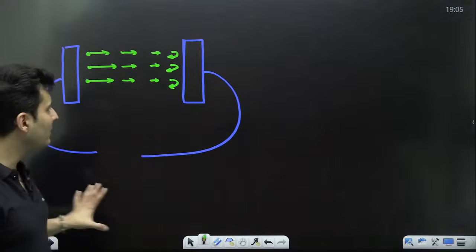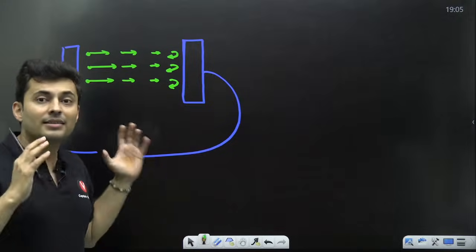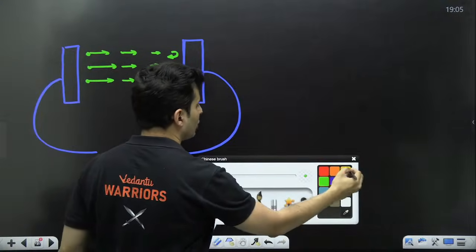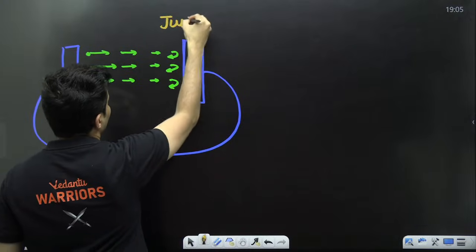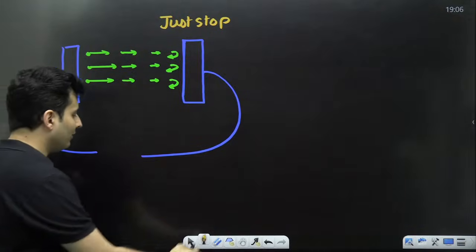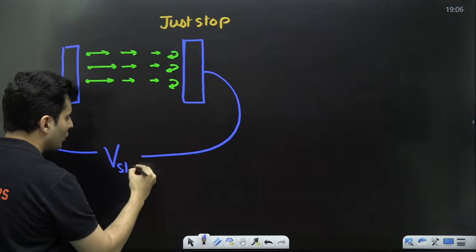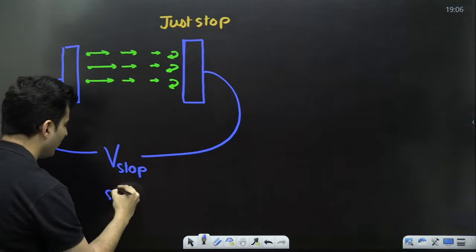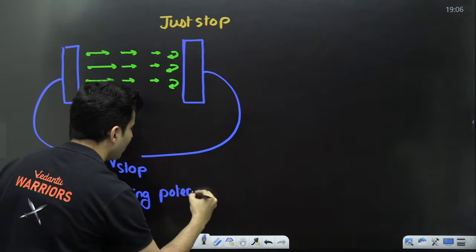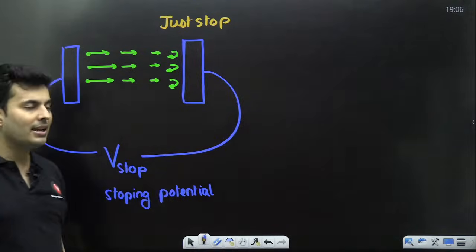They make a U-turn. That means the voltage difference that you have applied is enough to just stop the electrons from reaching the other side. So the voltage that you apply over here is also called the stopping voltage. This is also called the stopping voltage or stopping potential. So that stopping potential ensures that the electrons don't reach the other side.